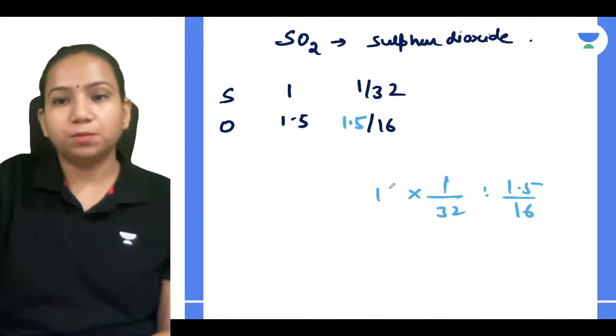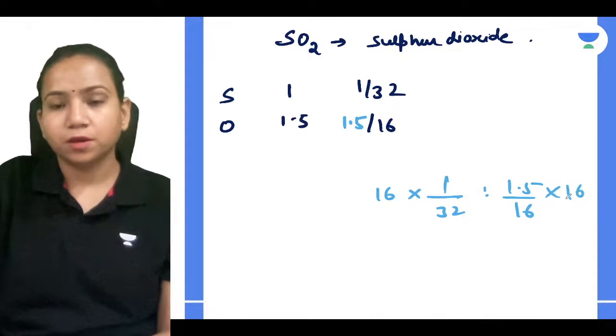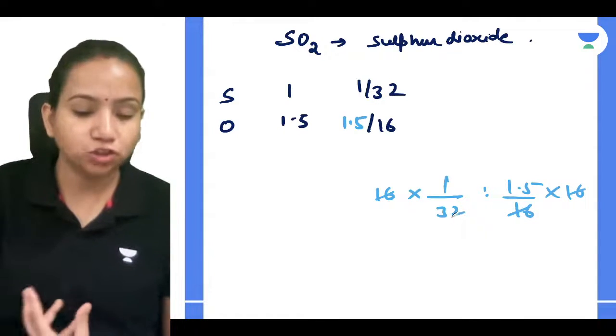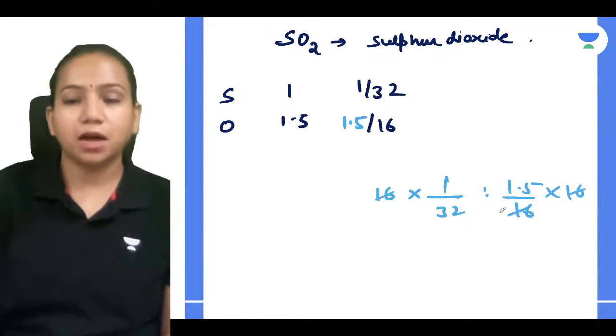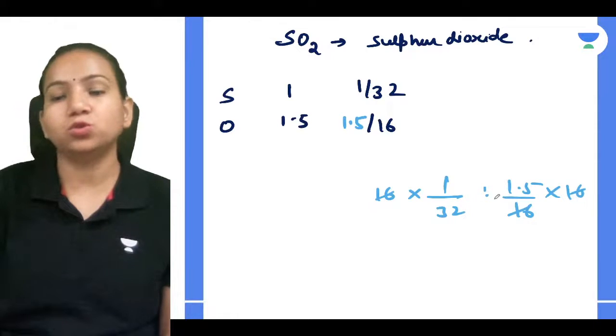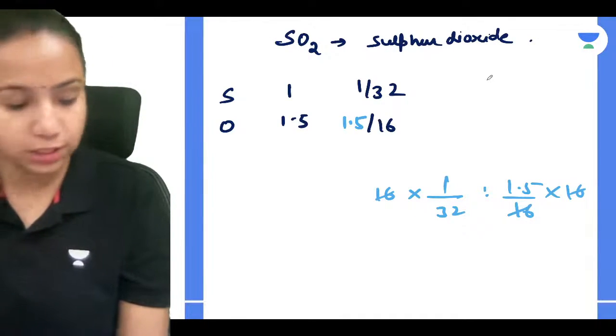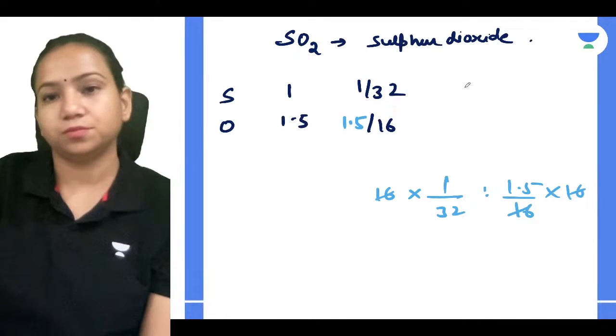You can multiply both of them with 16, right? So what will you get? You will get 1 by 2 and this, and when you simplify it, again multiplying by 2, you will get both of them. To simplify it, you will get the ratio. Yes, you will get the ratio as 1:3.